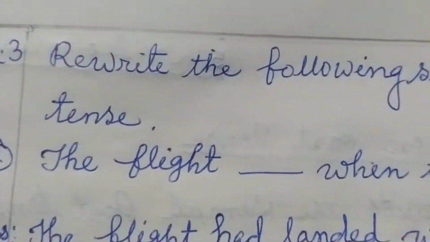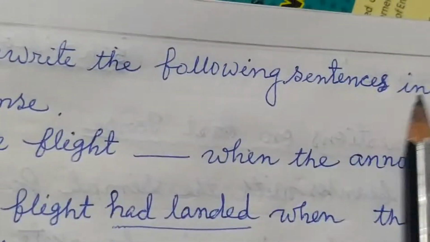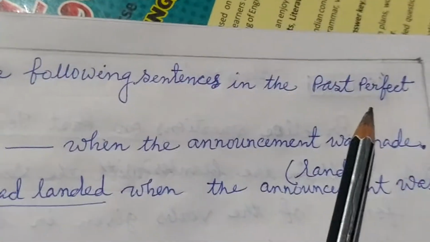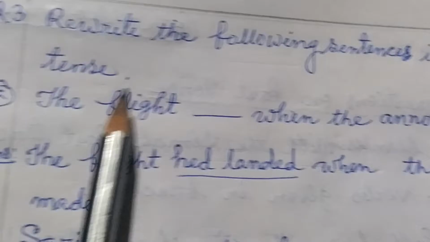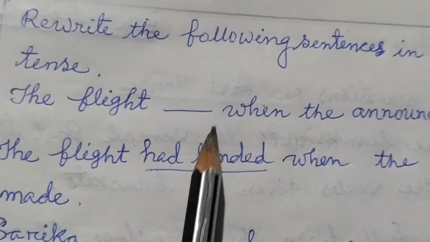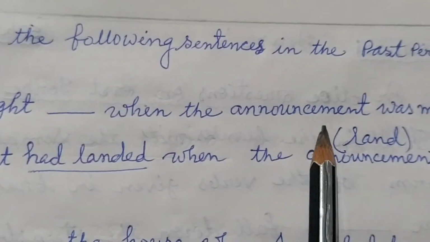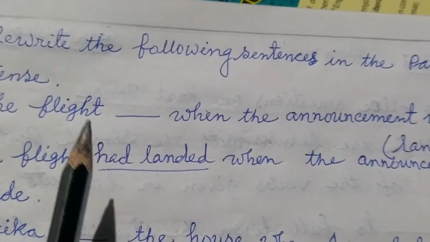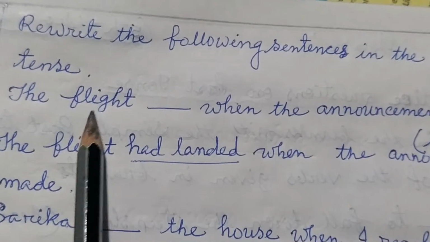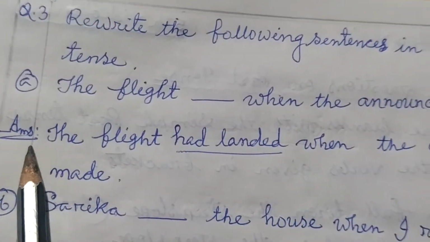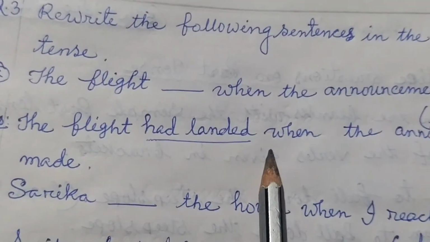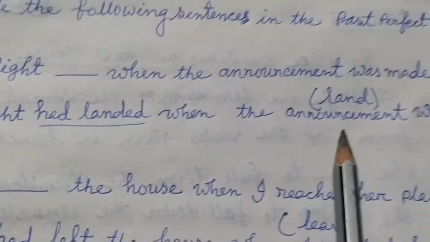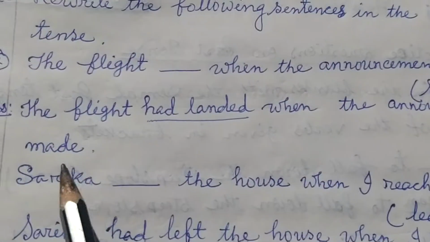Now students, number 3. Rewrite the following sentences in the past perfect tense. Number A. The flight dash when the announcement was made. So students, we have to make this sentence as the sentence of past perfect tense. Answer: the flight had landed when the announcement was made.